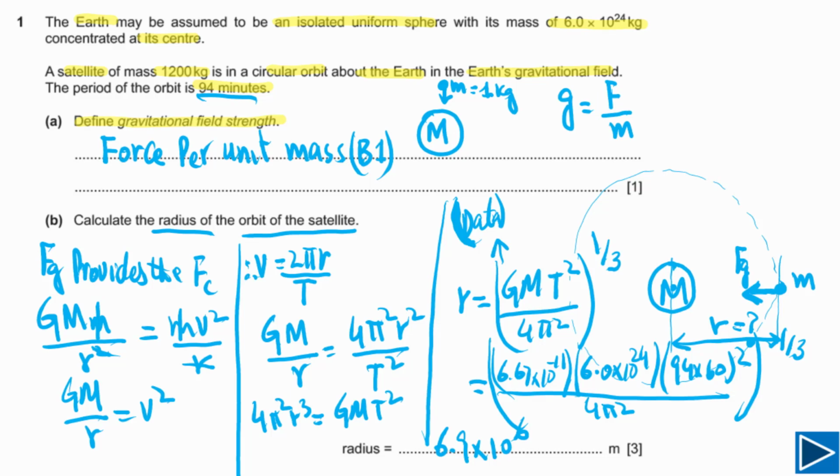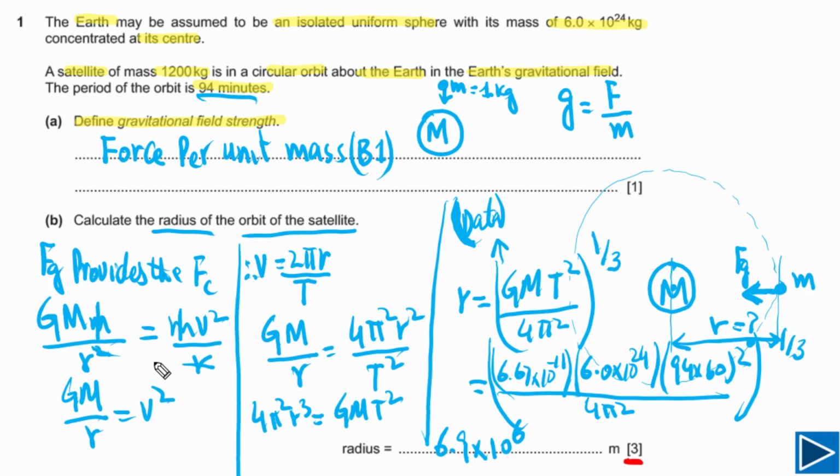This question is very common. Try to understand. Always start with this. Gravitational force provides the centripetal force. Then write down the formula, then rearrange the equation, then find out what you need to calculate. This question has 3 marks. Let me explain to you how these marks will be awarded for this question.